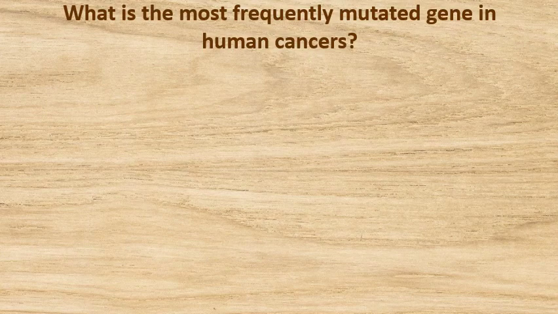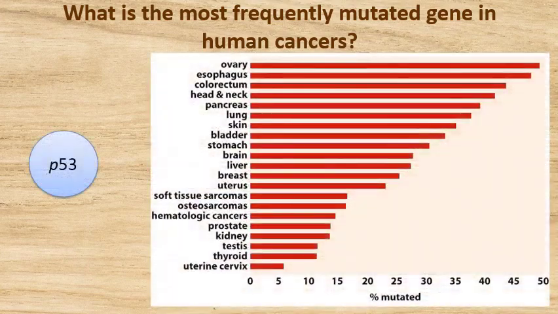So what is the most frequently mutated gene in human cancers? That is p53. It is not surprising because p53 is the guardian of our genome. When the guardian is non-functional, mutations can accumulate in our genome and give rise to cancers.